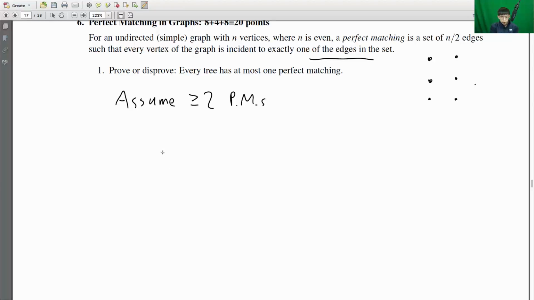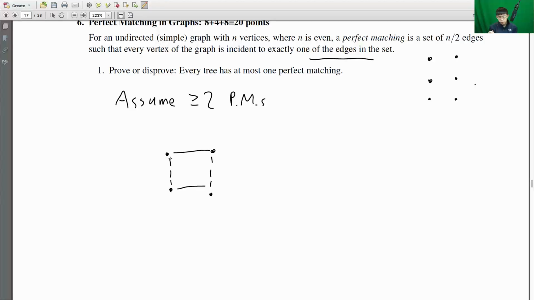So the only way that this is possible is, in fact, if we have a cycle. So maybe this would be one perfect matching, and the other one would be this one. And therefore, we must have a cycle. And this contradicts the fact that trees are acyclic. So that would be one way of approaching the problem.